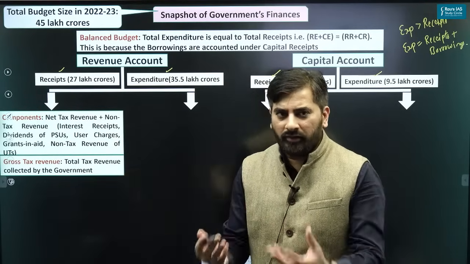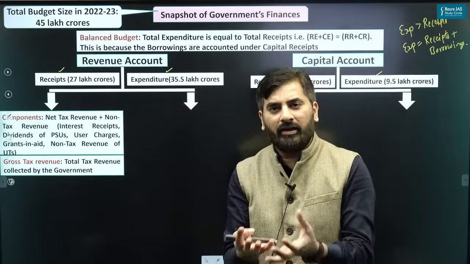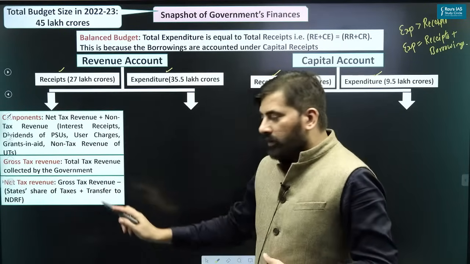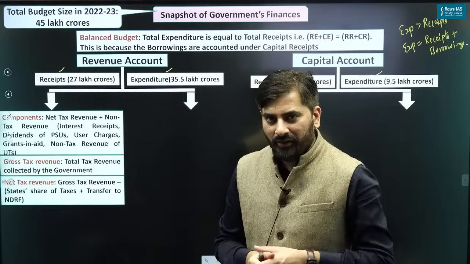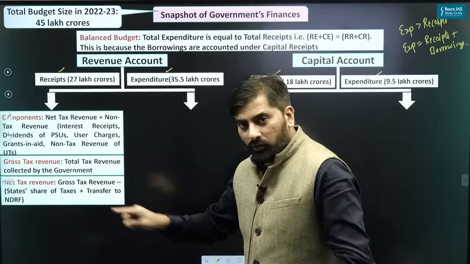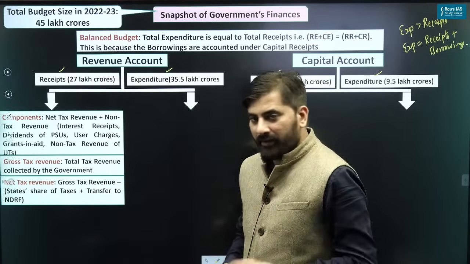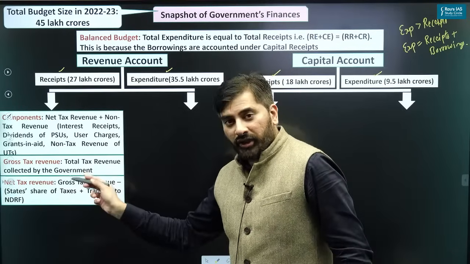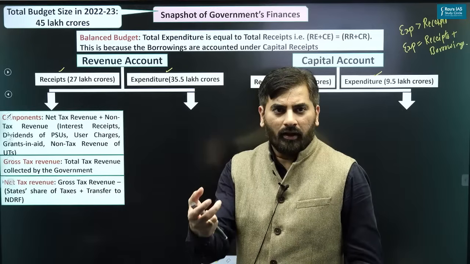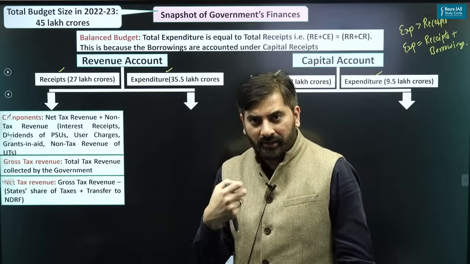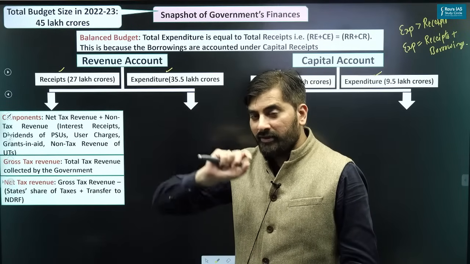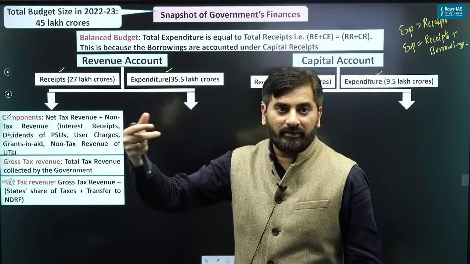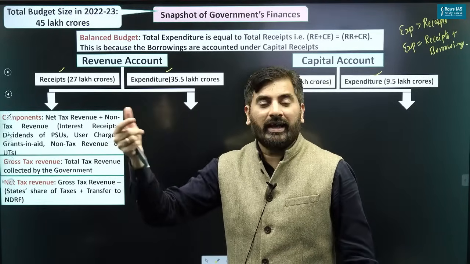Gross tax collection. What is gross tax collection? How much tax has the government collected totally? That becomes the gross tax collection. Net tax revenue. What is net tax revenue? You can see from the total tax which the government has collected, we will deduct two things. What are those two things? Number one, state share of taxes. I hope you must be knowing, whatever the tax which the central government collects, a certain percentage of that tax the central government is required to distribute among the states. That is based upon the recommendations of the Finance Commission.